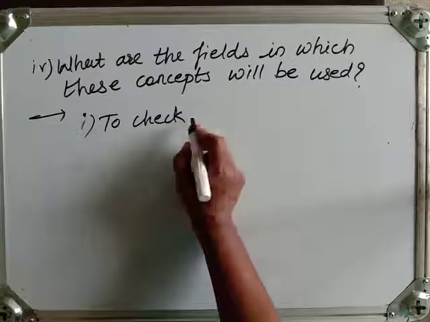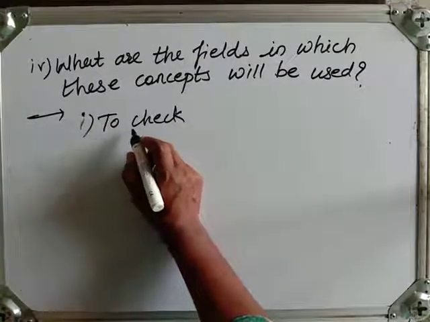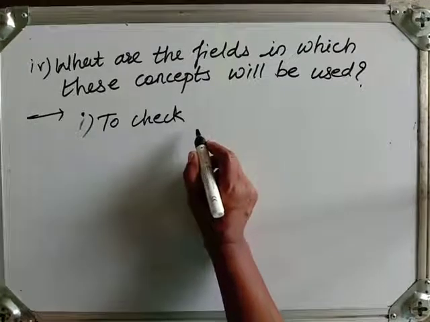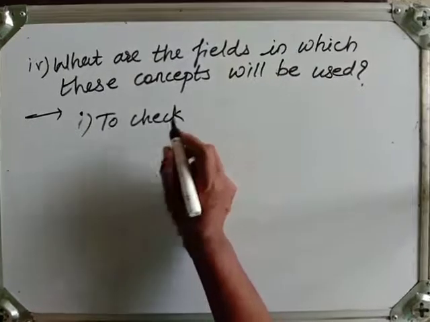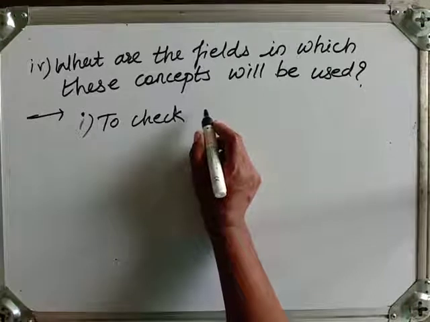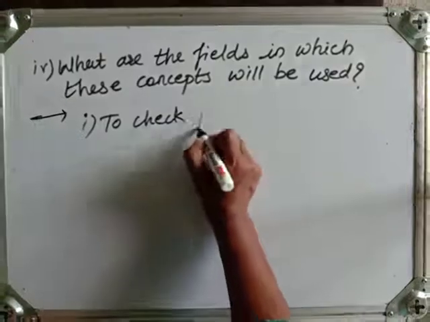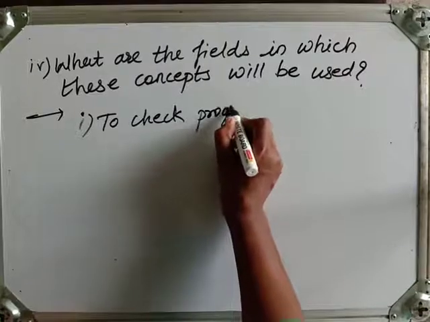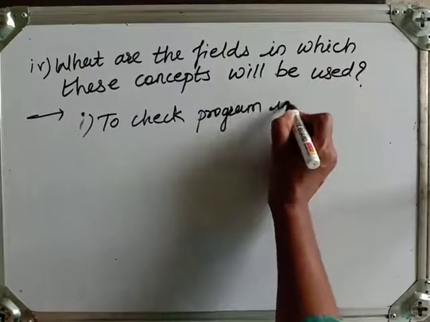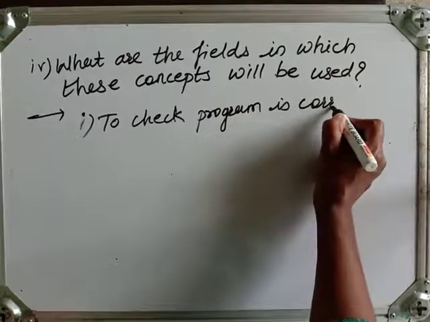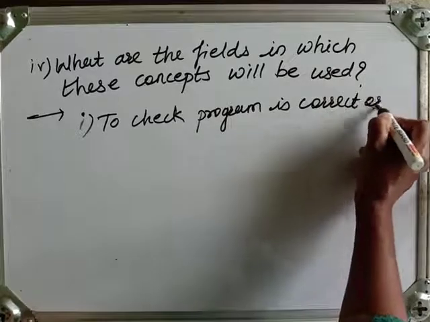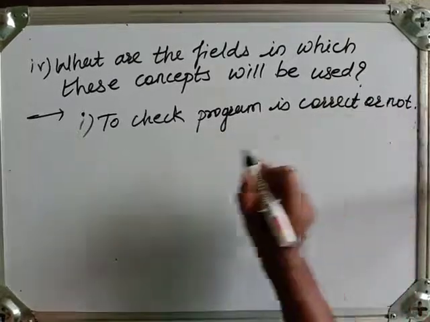The first thing I have taught: you need to check whether the program is correct or not. In that, you are using some of the concepts of this course. So, to check whether a program is correct or not. Okay.